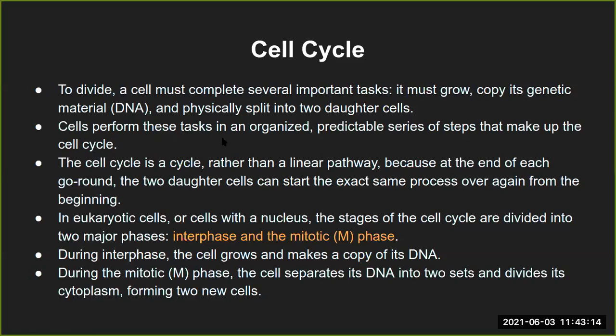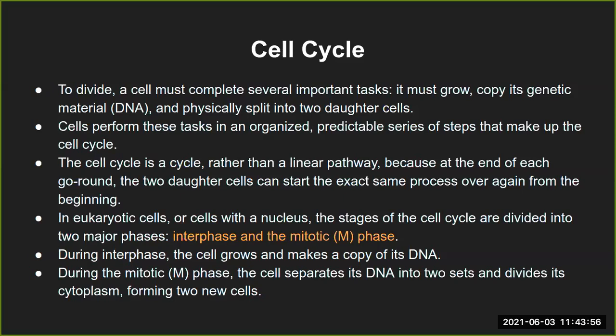Cells perform these tasks in an organized, predictable series of steps that make up the cell cycle. That is very obvious. Cell cycle, like I mentioned, is a cycle and not a linear pathway. Usually in linear pathways, the start product is something else, the end product is something else, and the end product need not go back to the starting phase. But in a cyclic process, the end product, whether it's divided cells or a chemical reaction, again goes back to the first stage where it started. So that's a cyclic process and not a linear process.